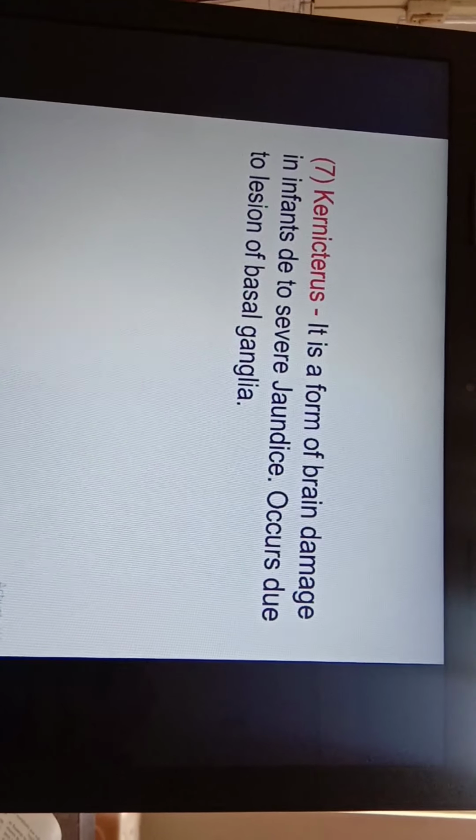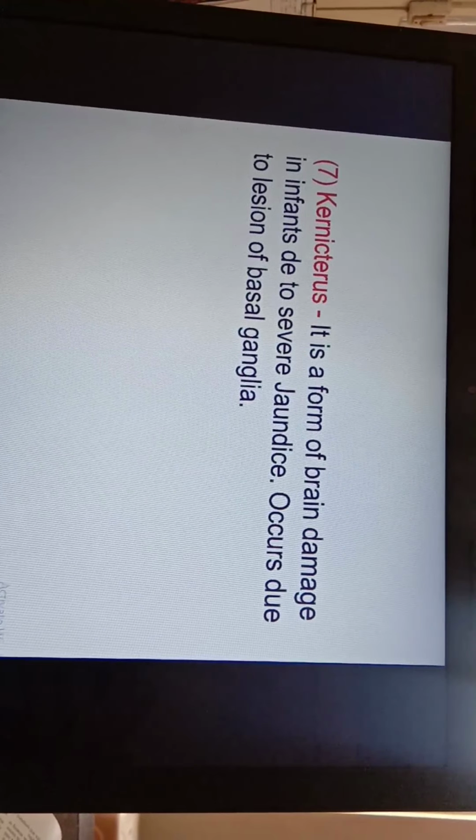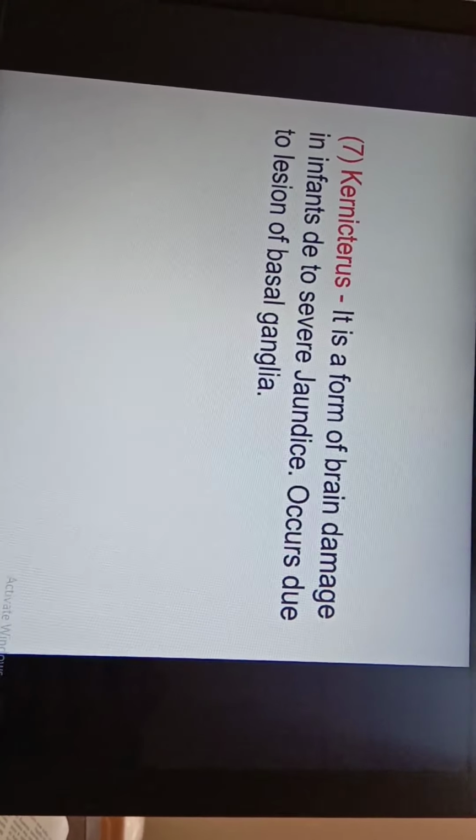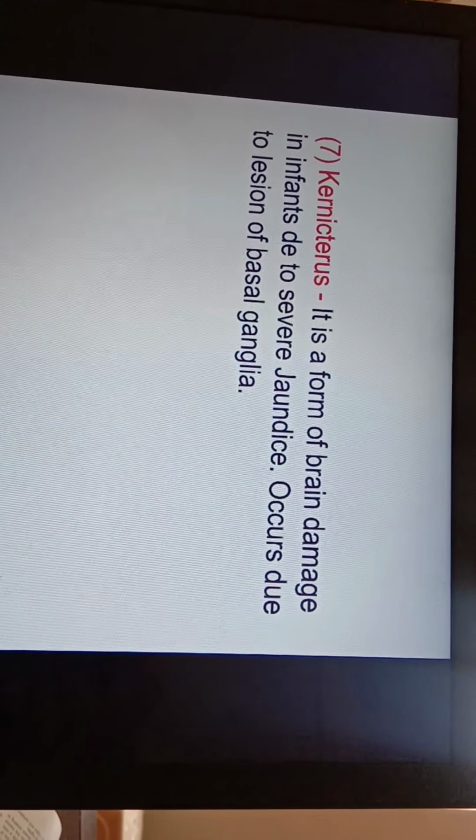And at last we have to study kernicterus. Kernicterus is a form of brain damage in infants due to severe jaundice, and occurs due to lesion of basal ganglia. So this is all the discussion of basal ganglia. Please remember how basal ganglia is formed with its three main structures, that is corpus striatum, substantia nigra, and subthalamic nucleus. Then study the functions of all these basal ganglia, and at last applied physiology, which includes all these diseases. Thank you very much.